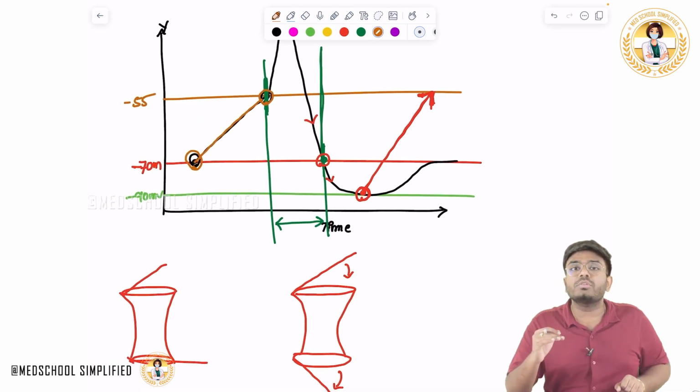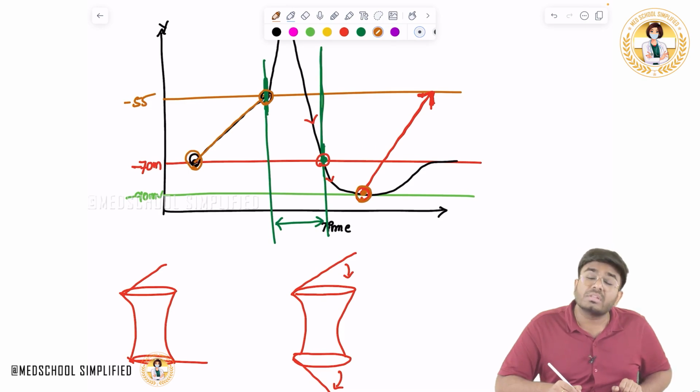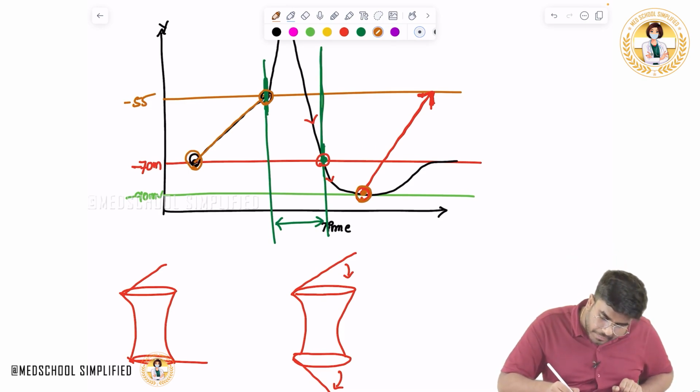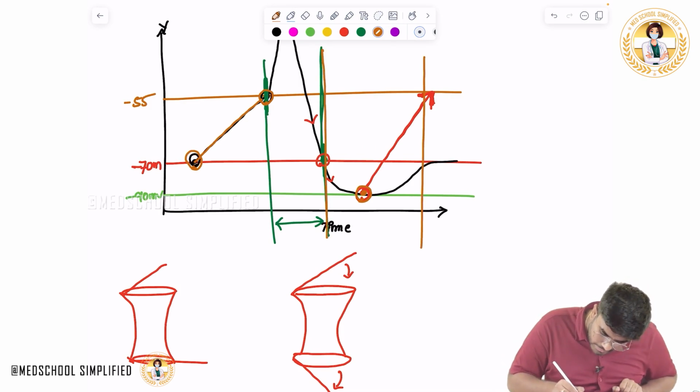Now, if you want to produce one more action potential, you have to increase the stimulus. So this period which I am showing from here till here is called the relative refractory period.